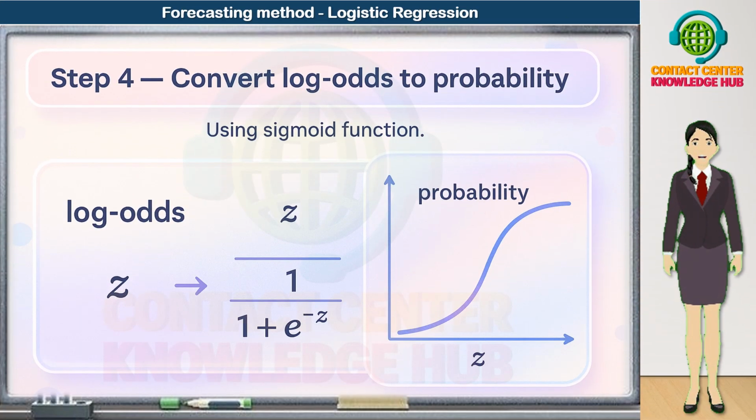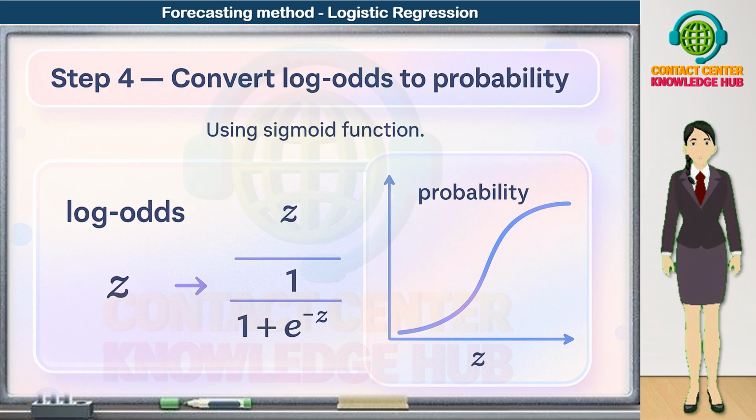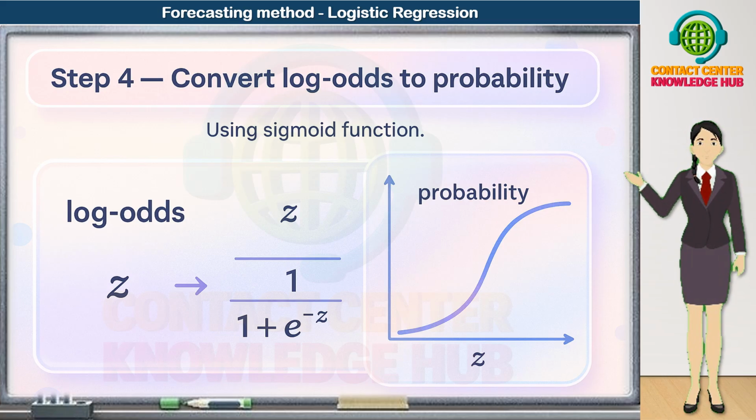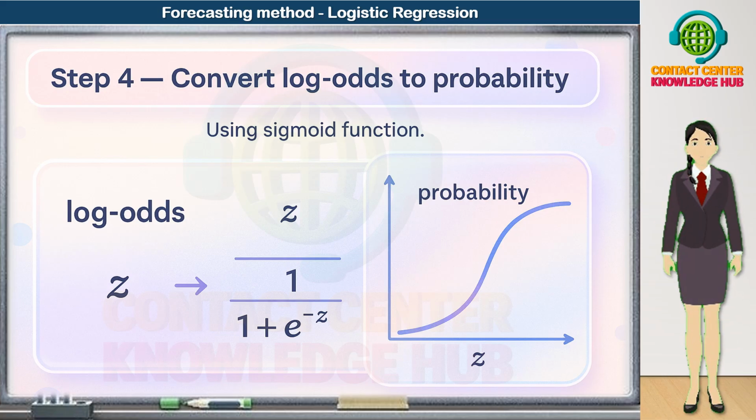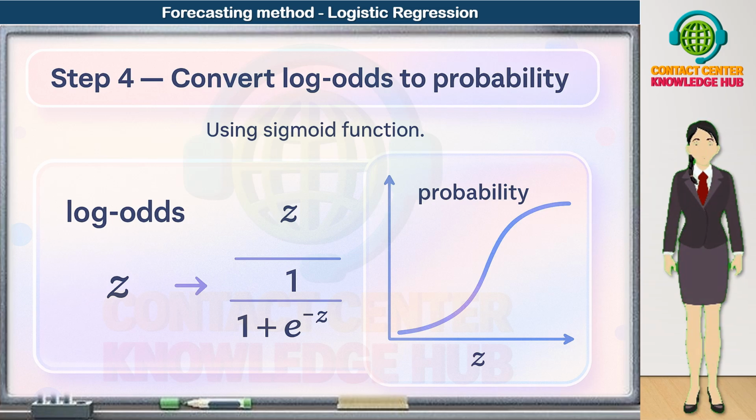Now let's move to step 4 in the logistic regression forecasting process. Convert log odds to probability using the sigmoid function. After we fit the logistic model, it first produces a score in log odds space. This score is calculated as a + b1x1 + b2x2 + b3x3. This value is called Z, and it represents the log odds of the event happening.